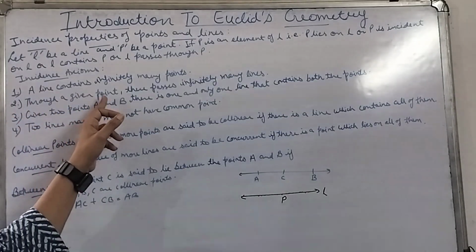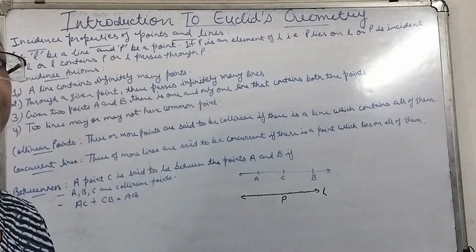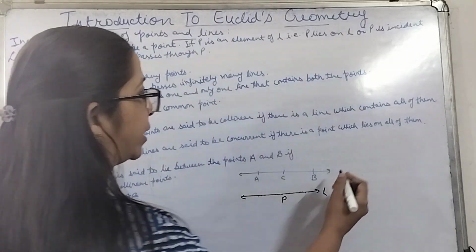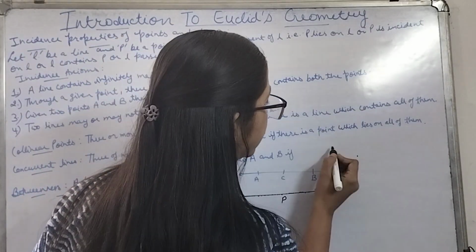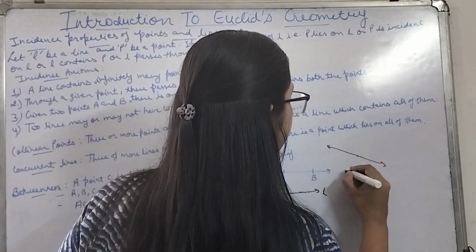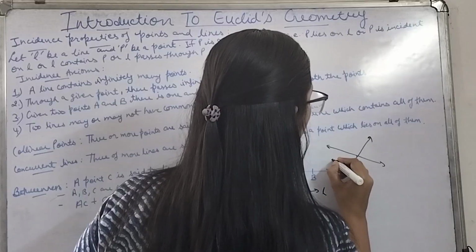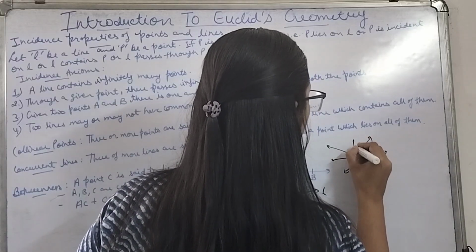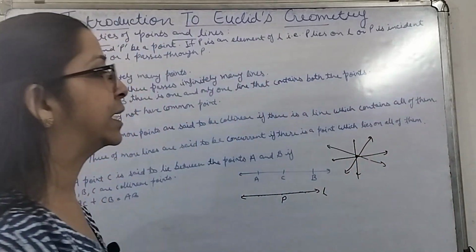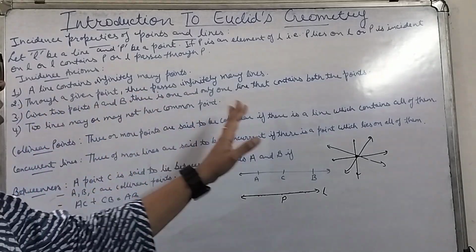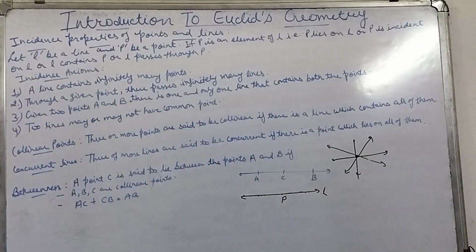Through a given point, there pass infinitely many lines. If we are talking about a point, then infinitely many lines can pass through this point. From any given one point, there are infinitely many lines which can pass through it.